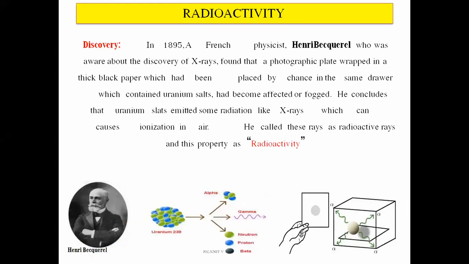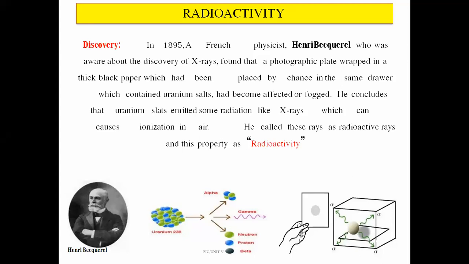Now, before we move towards the properties of all those elements, how did the discovery of radioactive isotopes happen? It was discovered in 1895 by the French physicist Henri Becquerel, who was aware of the discovery of X-rays.